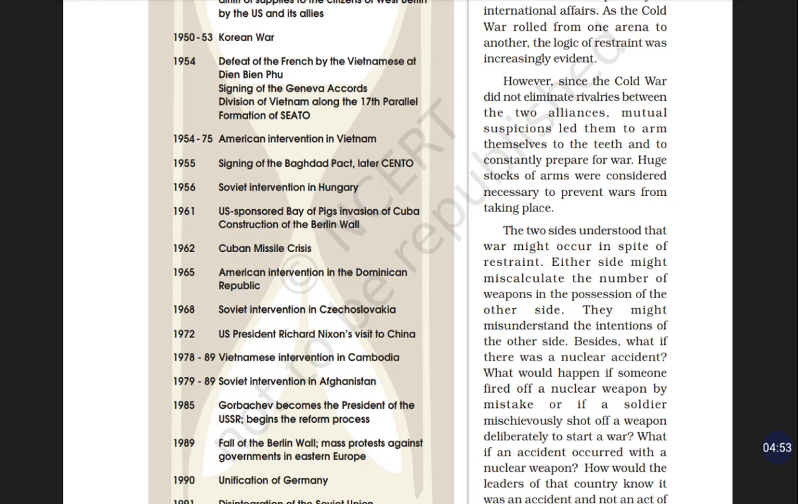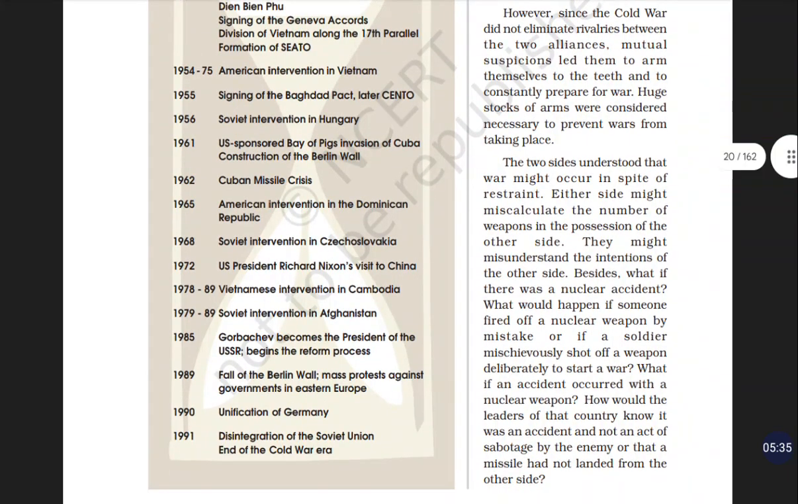In 1955, signing of the Baghdad Pact after SEATO. Afghanistan was also involved in this context. After that, 1956, Soviet intervention in Hungary. We'll discuss the details of the Soviet intervention in Hungary. 1961, the US-sponsored Bay of Pigs invasion of Cuba, and construction of the Berlin Wall. So in 61, the major events were the invasion of Cuba and the Berlin Wall.